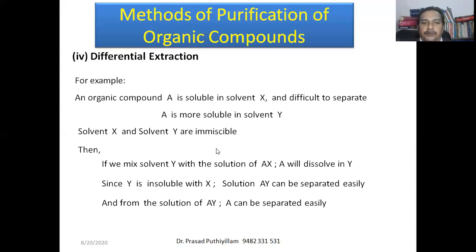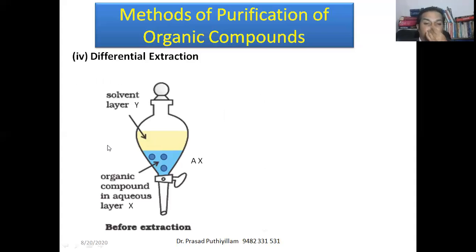Okay, so don't get confused. It can be schematically represented. Say there is an organic compound A in the aqueous layer, that is water, which is solvent X, and the organic compound A is dissolved in it. To this, another solvent layer is applied, that is Y, and A is more soluble in Y than in the aqueous solution, water.